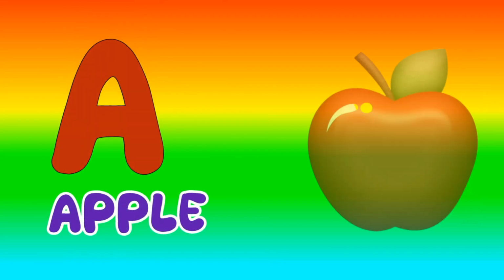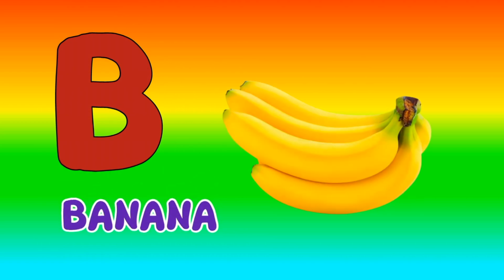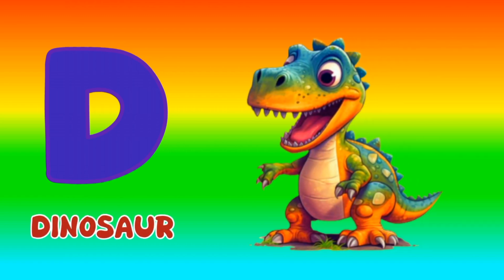A for apple. Apple means saib. B for banana. Banana means kela. C for cat. Cat means billi. D for dinosaur. Dinosaur means dinosaur.